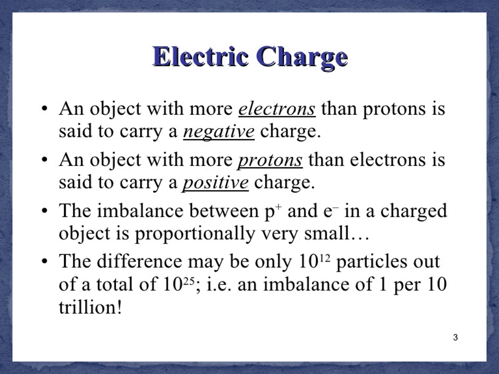Next, electric charges. What is electric charge? Positive charge and negative charge. Positive charge is the proton. If an electron is removed from the atom, it becomes positively charged, because the electron is removed. Protons are more, electrons are fewer. So it is positively charged, and it is called a positive ion.